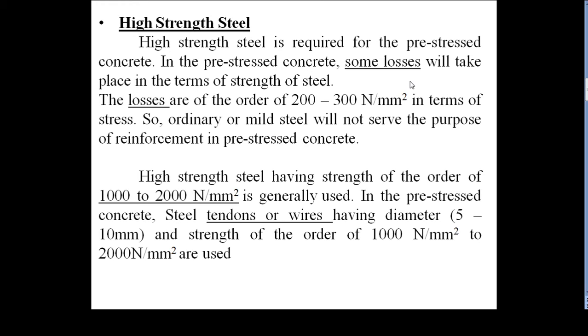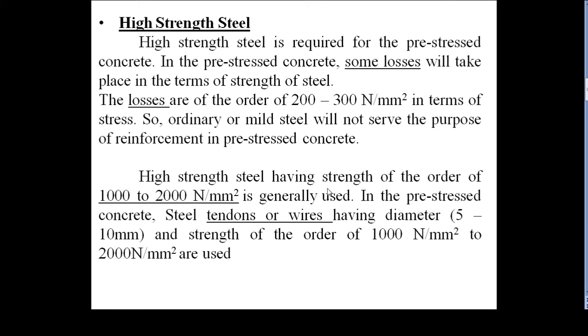Normal steel, that is mild steel, does not serve the purpose of reinforcement in pre-stressed concrete. Why? Because the ultimate strength of mild steel is 240 MPa, or 240 Newton per mm square. If your losses are 200 to 300, it sometimes does not serve the purpose of reinforcement in pre-stressed concrete, that is, your tensile strength will be 0. Therefore, we go for high strength steel.